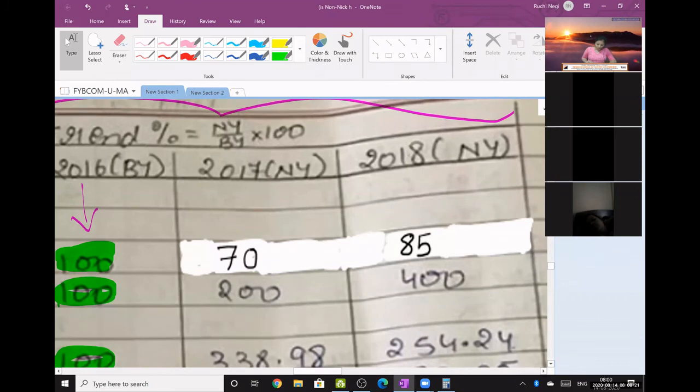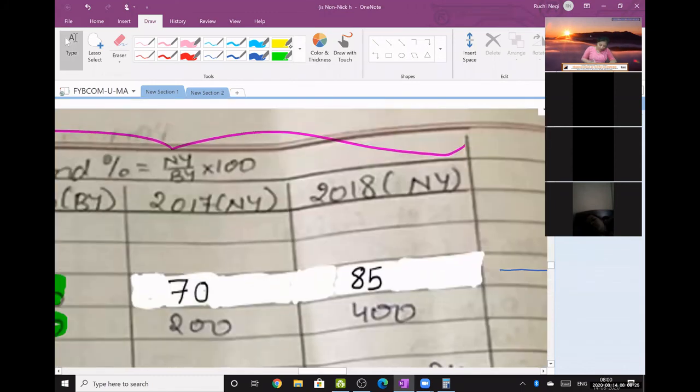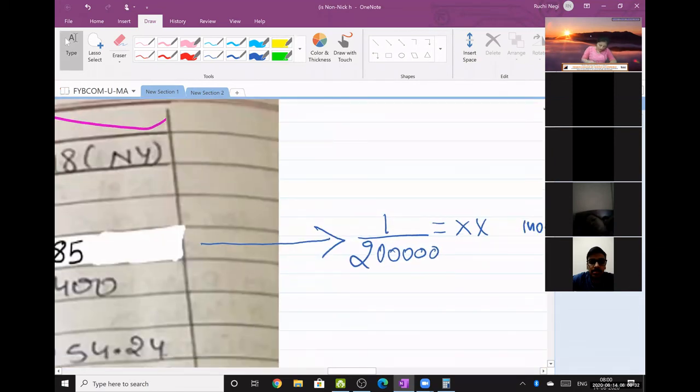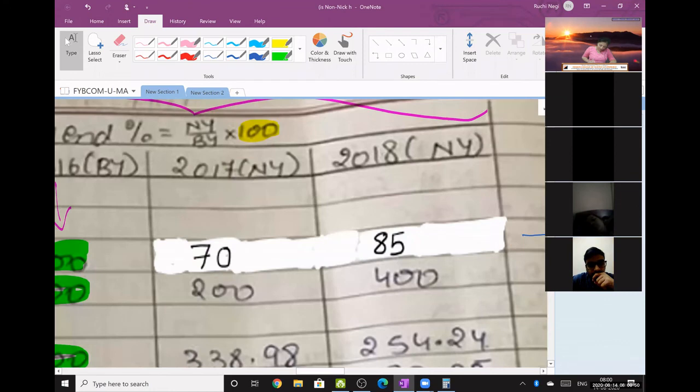Okay, या तो आप डायरेक्ट ऐसे भी कर सकते हो. We are going to multiply everything with 100 only, right? See this 100. So you can do one more shortcut. You can keep like this: 100 divided by 2 lakhs. Try करो, देखो same answer आएगा. Press the equal to sign, press the multiplication sign 2 times. Then type 1 lakh 40 on calci and press equal to sign. आपको direct answer मिल जाएगा, 70. Check करें.